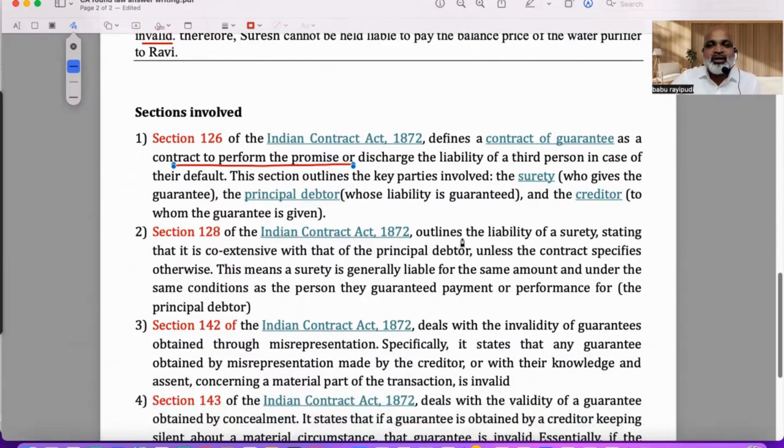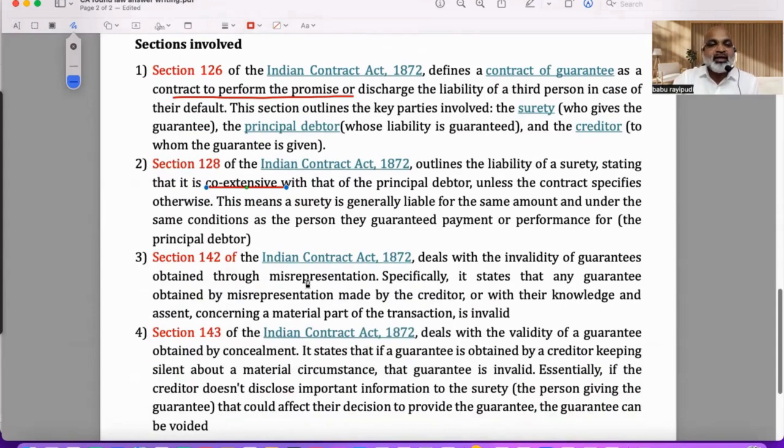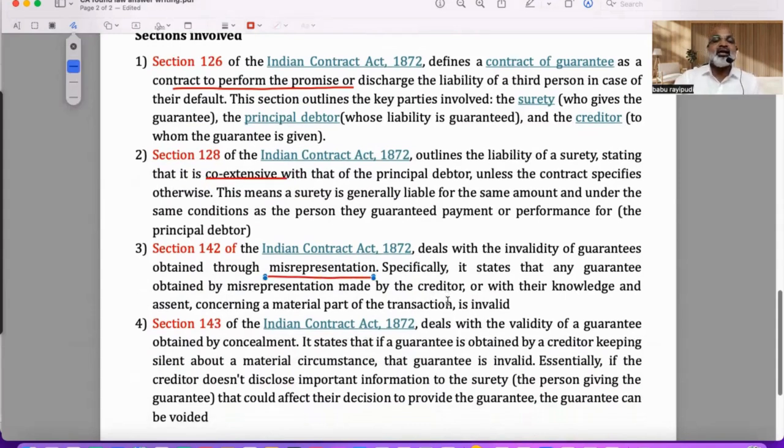All right. Section 128 says the liability of the surety is coextensive. When I say coextensive, whatever total liability is pending by the principal debtor will absolutely fall on the surety. Finished. Section 142 deals with invalidity of agreement by misrepresentation. That means if you brought the surety into the contract by giving wrong information, though you never had an intention to cheat, the contract becomes invalid. When the contract becomes invalid because you brought the surety in by misrepresentation, then the surety is not liable.